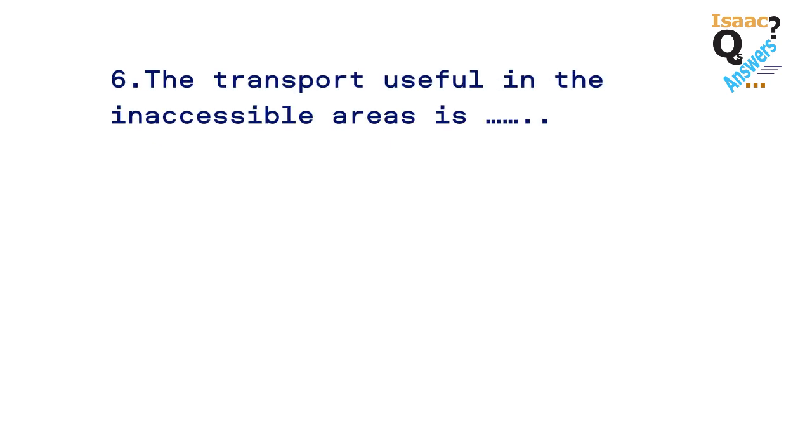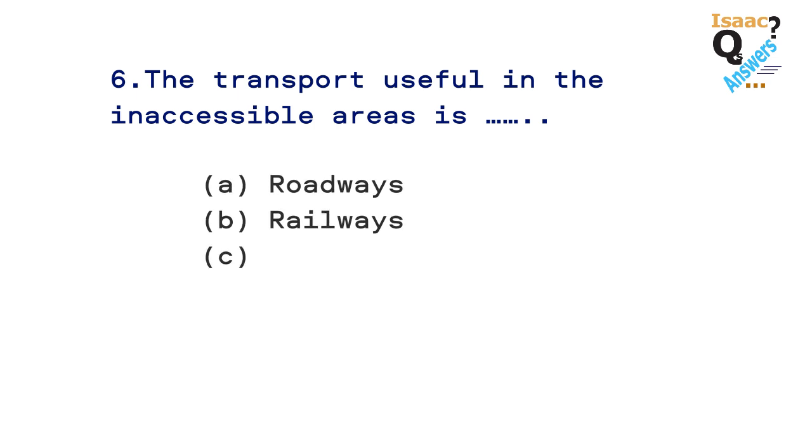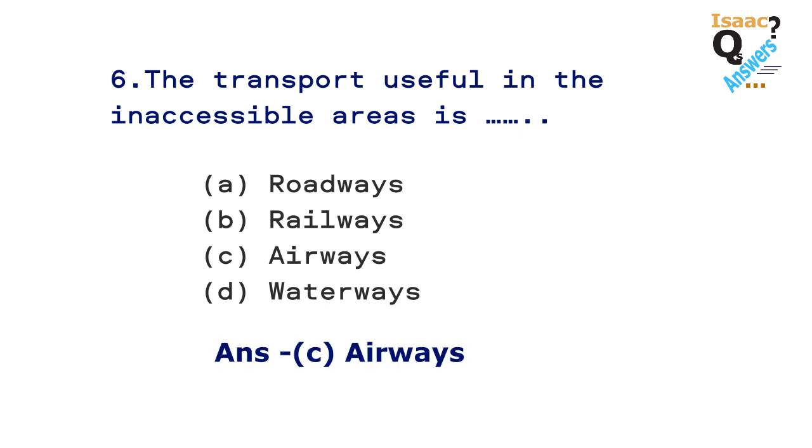Question number 6. The transport useful in the inaccessible areas is dash. The options are A. Roadways, B. Railways, C. Airways, D. Waterways. The answer is C. Airways.